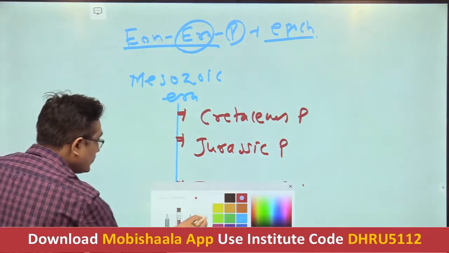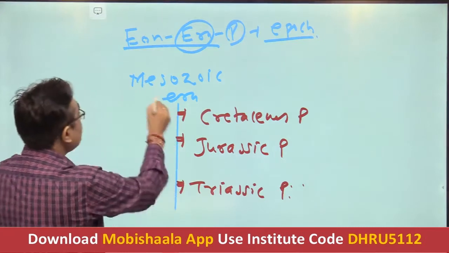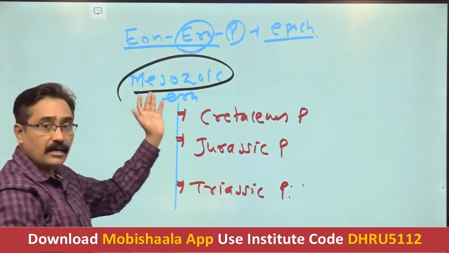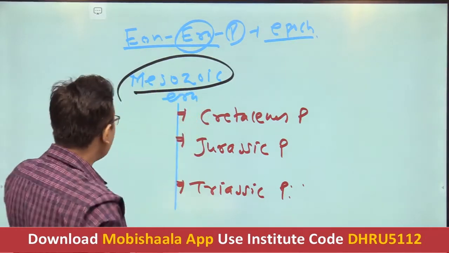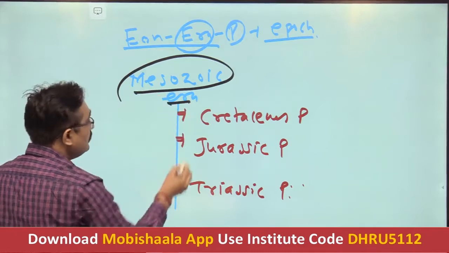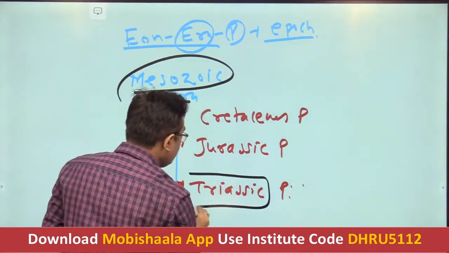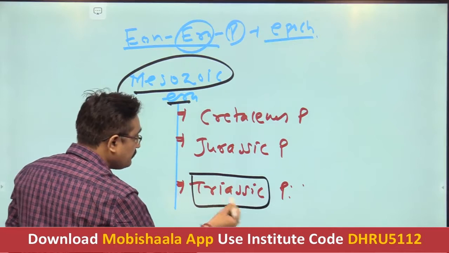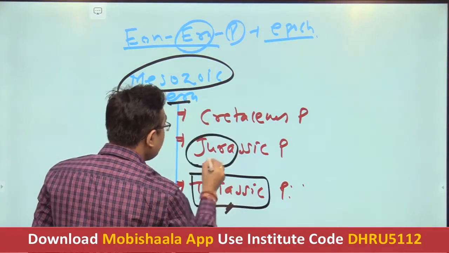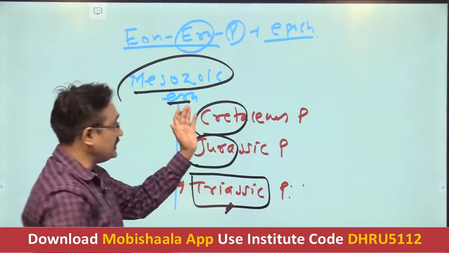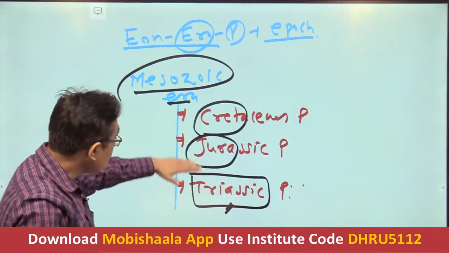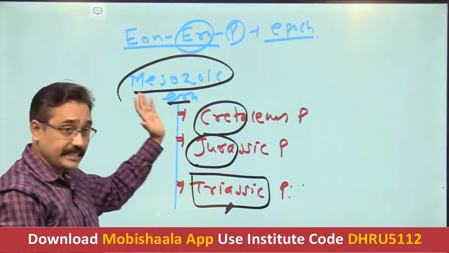So, getting it, students, this second is the era of the Phanerozoic eon. It has been divided into 3 periods: the oldest one is the Triassic period, second is the Jurassic period, and the third one is the Cretaceous period. So in these three periods we have divided the Mesozoic era.